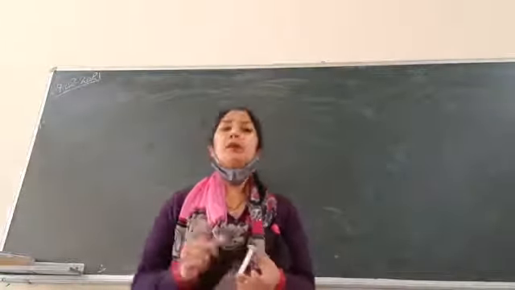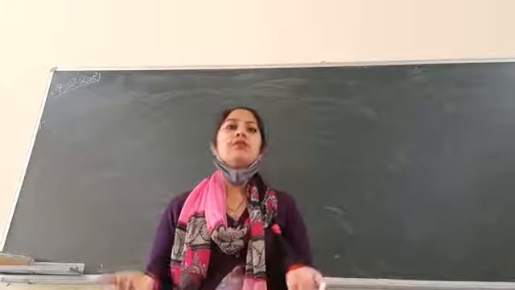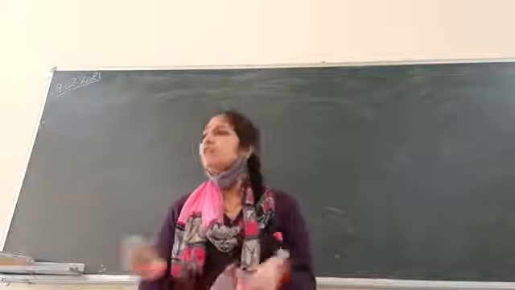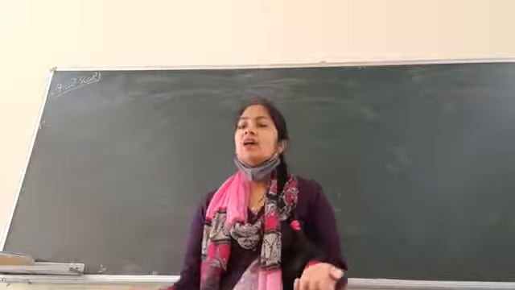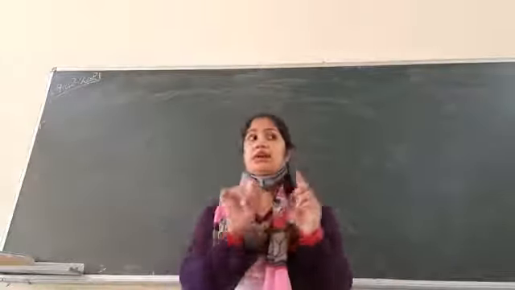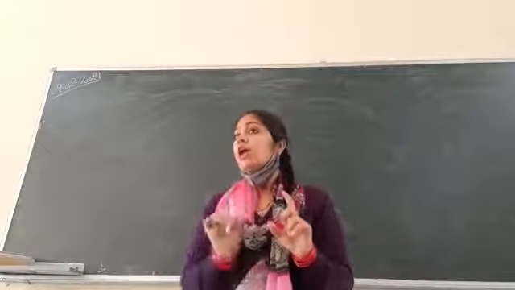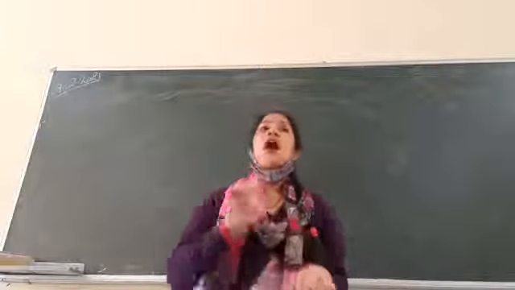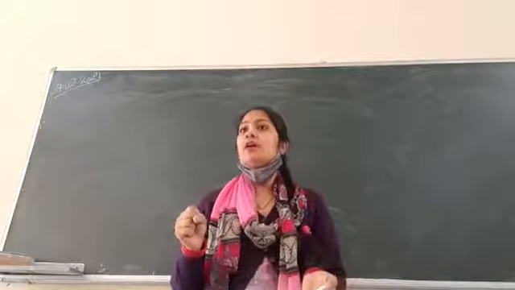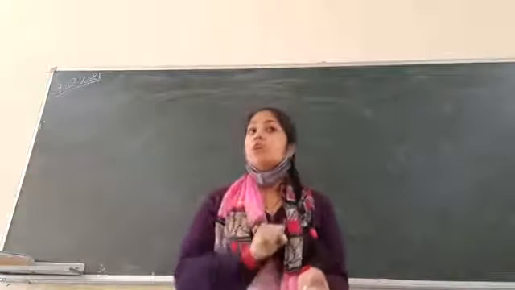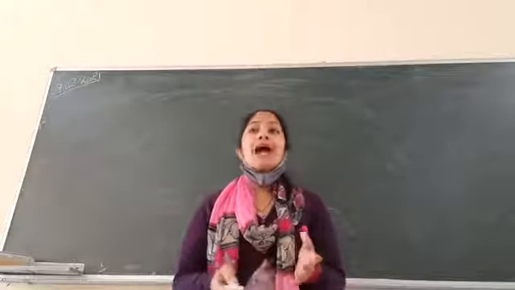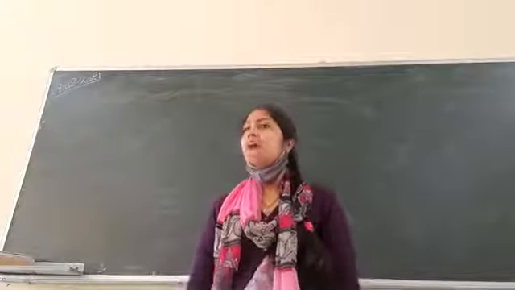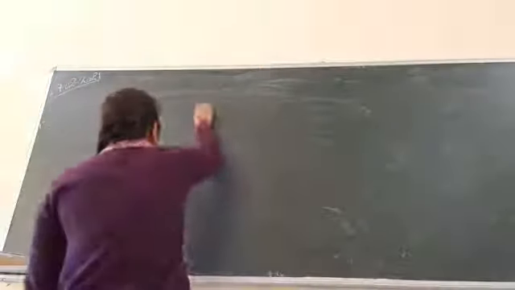What will be the probability? Louder, I want a louder. 1 over 7. Very good. So it's very simple. There are 7 bags, and there's only 1 bag out of 7 in which you have silver coins, and you are picking up a bag at random from those 7 bags. So what is the probability of choosing a bag which contains silver coins? Obviously 1 over 7, right? So write down the solution.